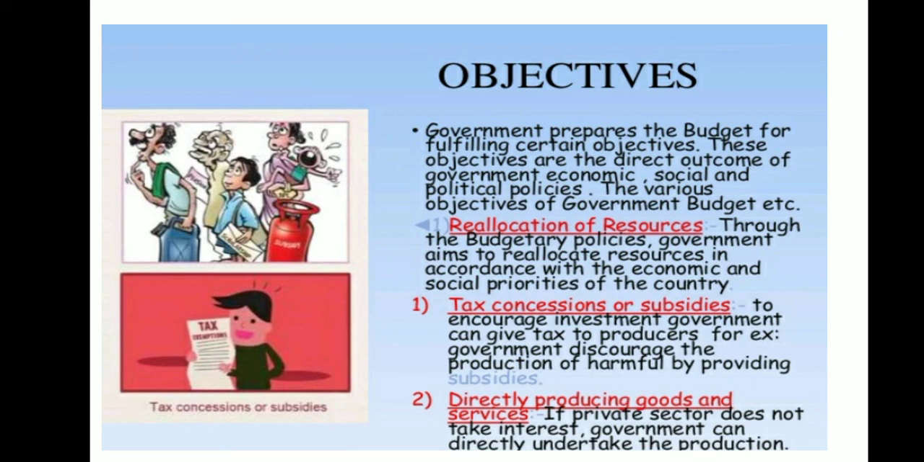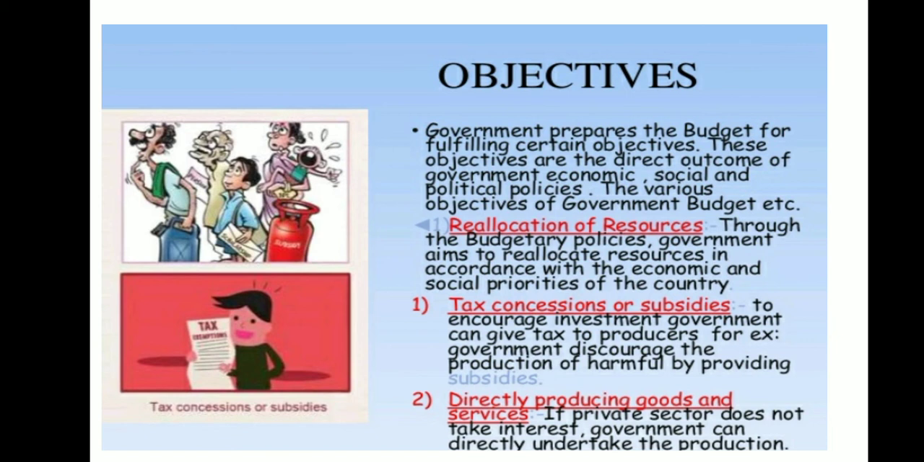It refers to the change in the direction of resources from one end to another, right? It is also known as the allocation function of the government, which attempts to provide certain goods and services which cannot be provided through the market mechanism, correct? Now what are tax, concessions and subsidies, right? What kind of subsidies and what kind of taxes the government is going to implement this year on the industries.